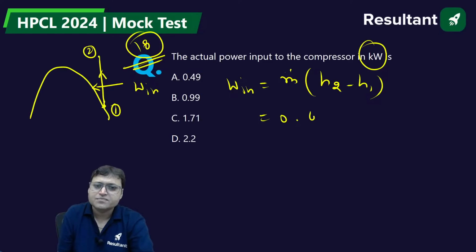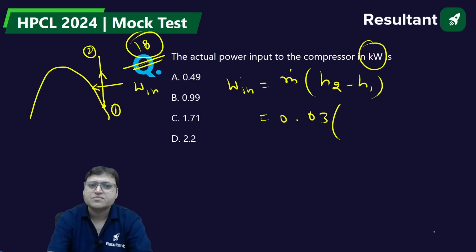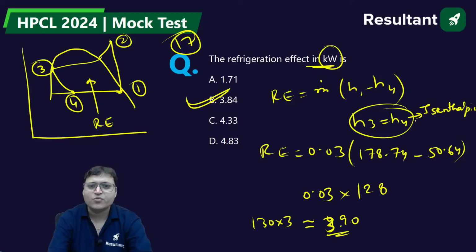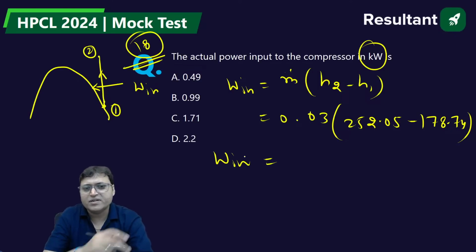0.03. What is H2? H2 is given, 252.05. 252.05 minus H1. What is H1? 178.74. Can you do it? Work input, can you solve it?